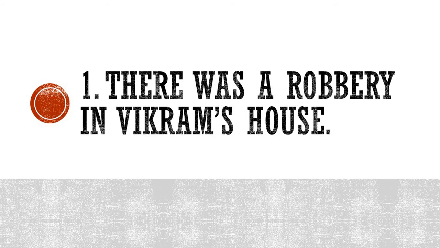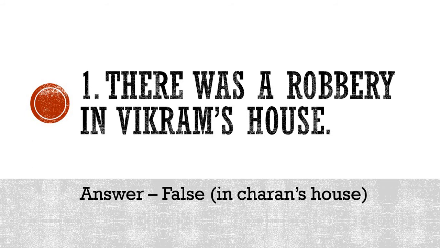So I hope you have written true or false. Let's see what the answer is. This is false. I have written the correct statement in the bracket, which you need not write. The correct statement will be in Charan's house. There was a robbery in Charan's house, not in Vikram's house. Vikram was a constable. So this statement is false. If you have written false, your answer is right. Congratulations. So now I hope you understood why this statement is false, because the robbery was in Charan's house and not in Vikram's house.